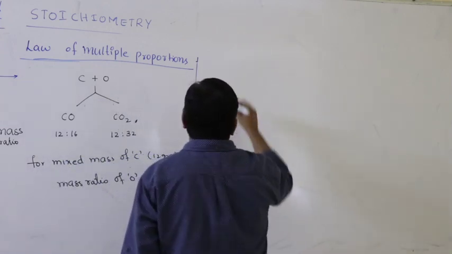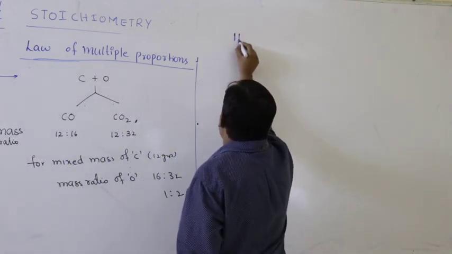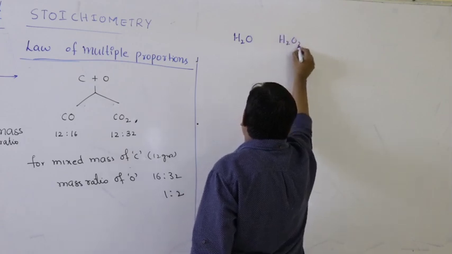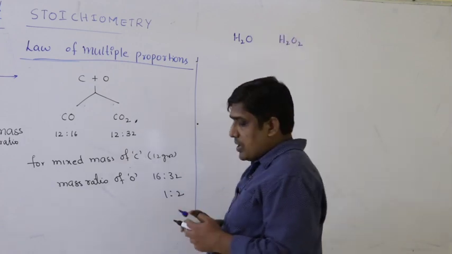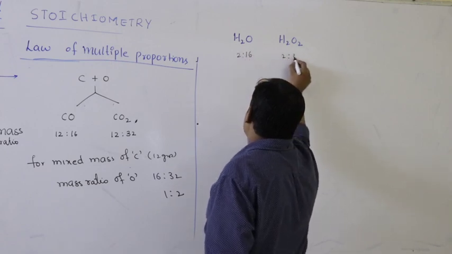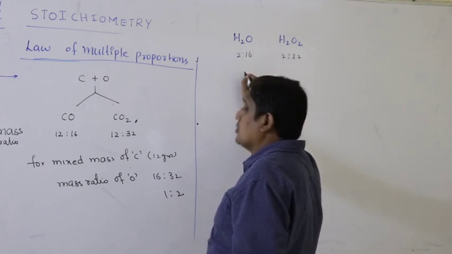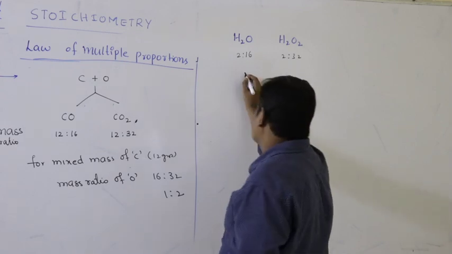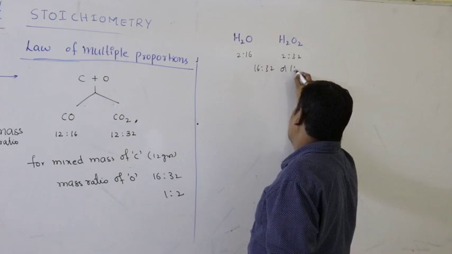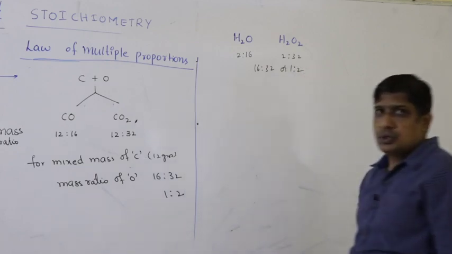We can take a number of examples. Hydrogen and oxygen can combine to form two compounds, H2O and H2O2. What is the mass ratio? 2:16, 2:32. For a fixed mass of hydrogen, the mass ratio of oxygen can be expressed as a simple ratio, that is 1:2.